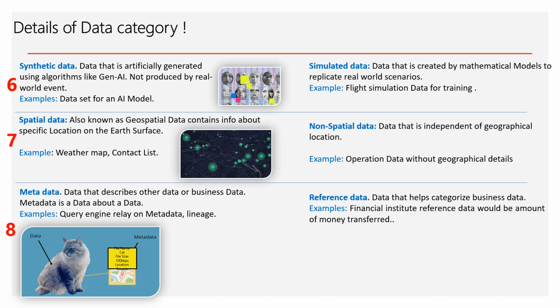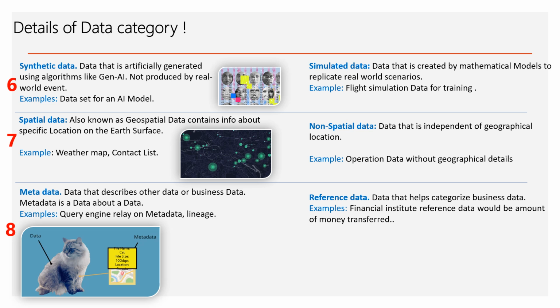Then we have spatial data and non-spatial data. This is from a spatial aspects point of view. Spatial data is also known as geospatial data, which consists of information about specific locations on planet Earth.